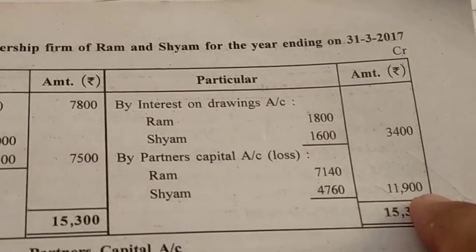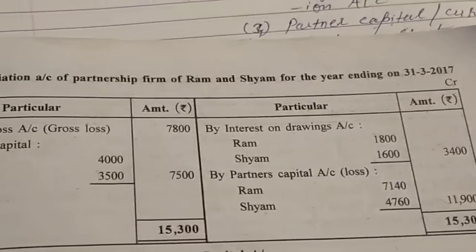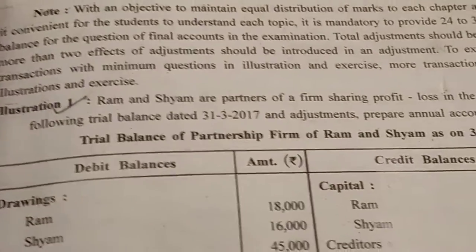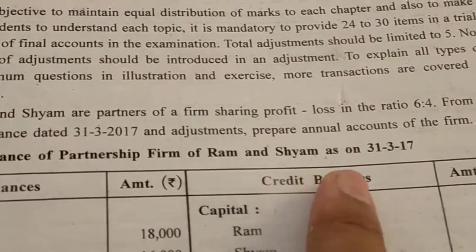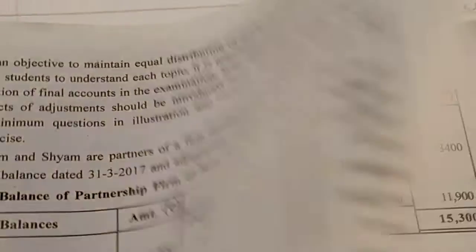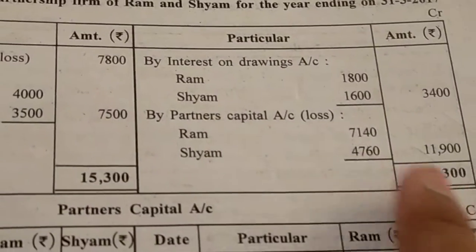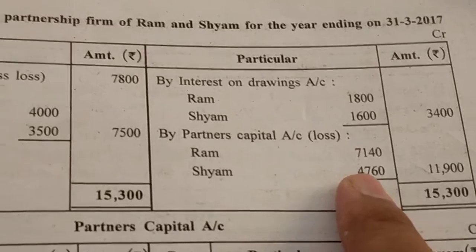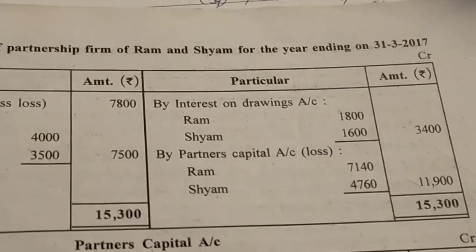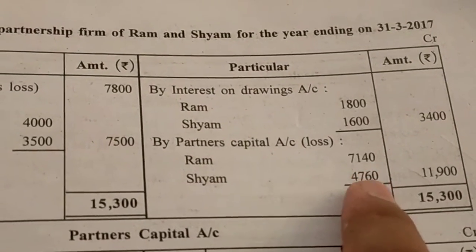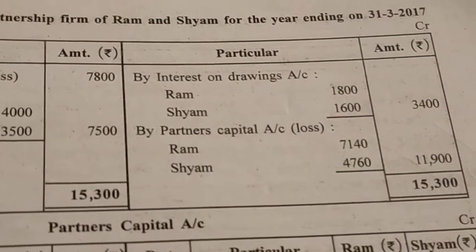This 11,900 will be distributed between the partners Ram and Sham according to their profit sharing ratio. Ram and Sham are partners in the profit and loss sharing ratio 6:4. So 11,900 will be distributed between Ram and Sham in the 6:4 ratio. This value will come to 7,140 and 4,760. I will show you how this value comes.